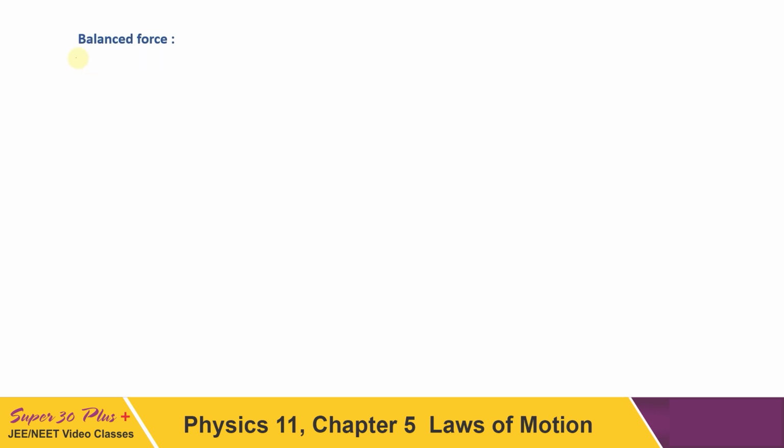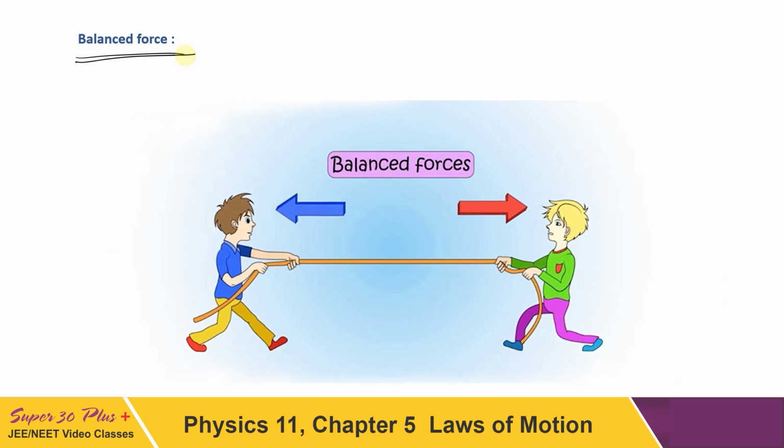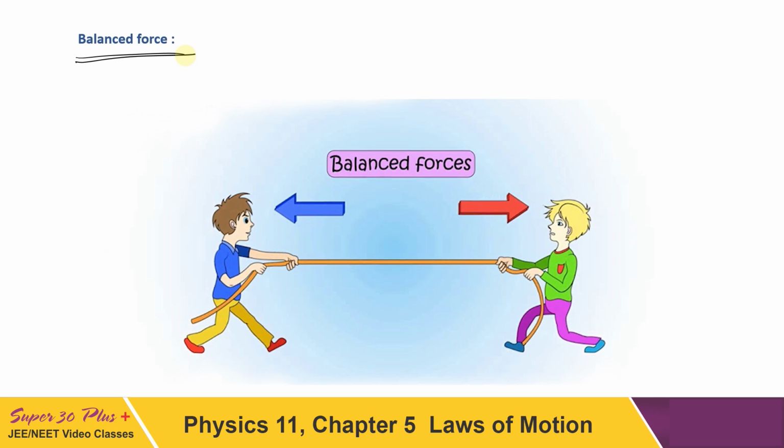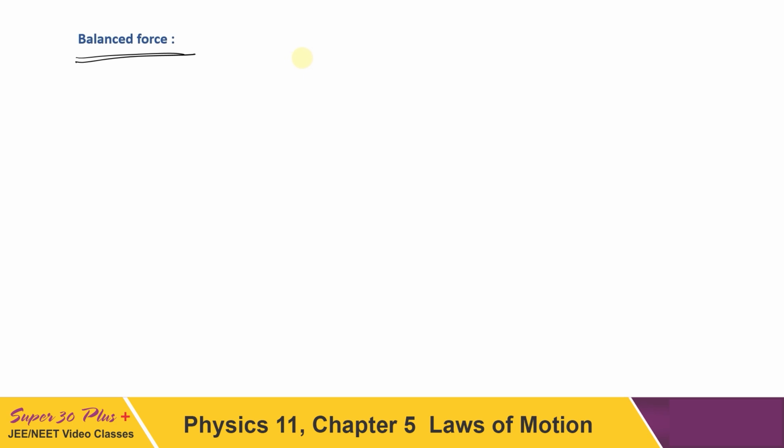Now one special condition is when forces are balanced. This is not possible if only a single force is acting on the body, because if a single force is acting, of course it has to accelerate. That will be the unbalanced force. But for a balanced force, there must be at least two forces or even more. So if a number of forces are acting on the body such that the summation of all the forces, which can include any number of forces, is equal to 0, this is called balanced force.